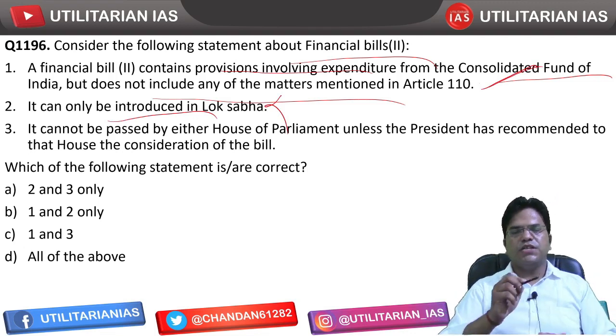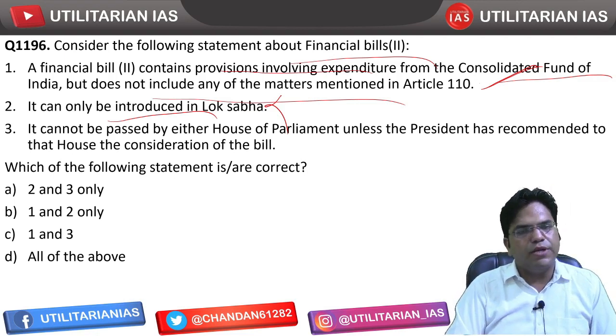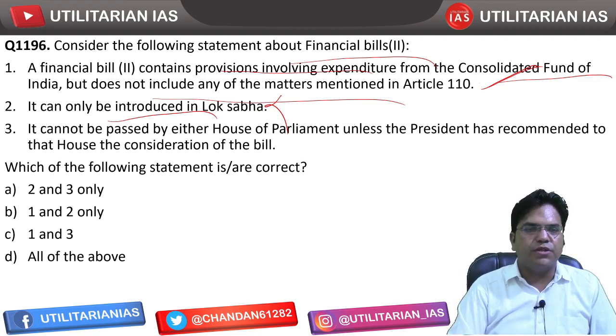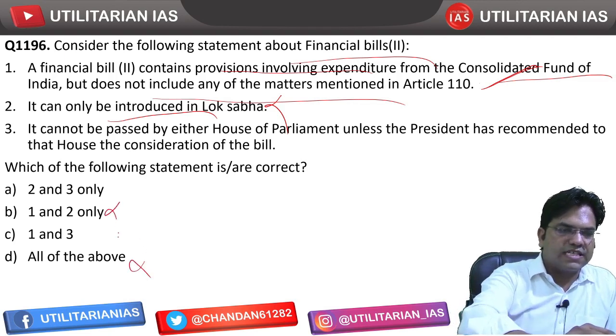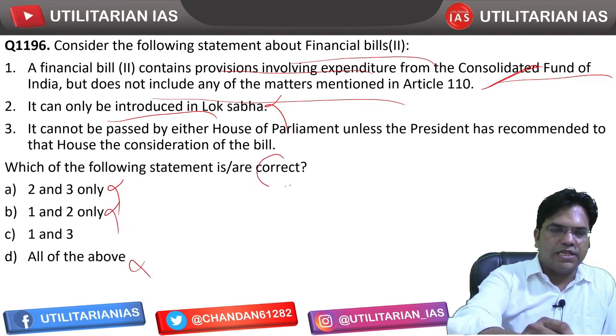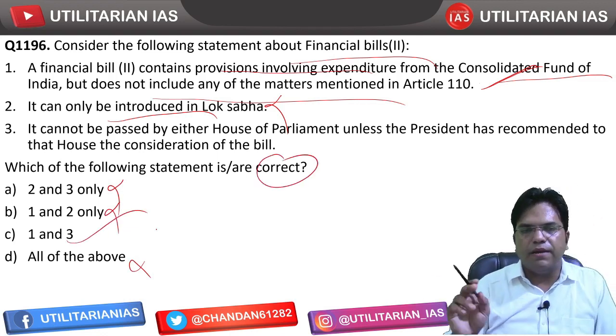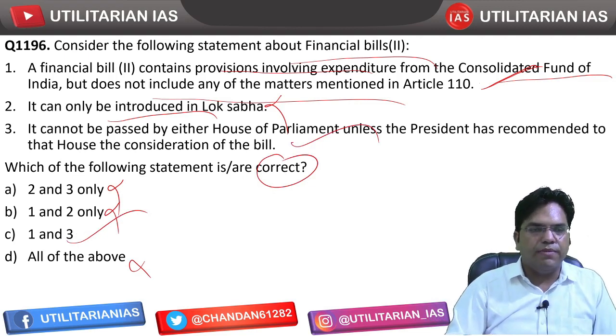दैट्स इनकरेक्ट. फाइनेंशियल बिल 2 को एक्चुअली ऑर्डिनरी बिल की तरह ट्रीट किया जाता है. सो इट कैन बी इंट्रोड्यूस्ड इनटू द राज्यसभा एज वेल, इट कैन बी इंट्रोड्यूस्ड इनटू द लोकसभा as well. ठीक है, so all of above can't be answer, this can't be answer, this can't be answer because second is incorrect. हमें correct बताना है. So by elimination we have been able, हमें third statement पढ़ने की जरूरत ही नहीं है. By elimination we have been able to reach out to answer, that is C is going to be the right answer.